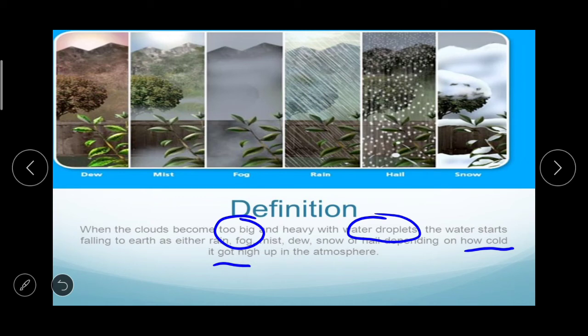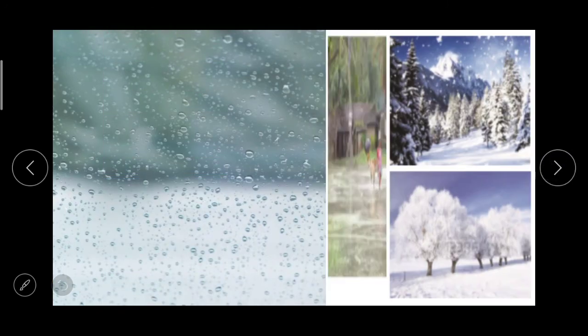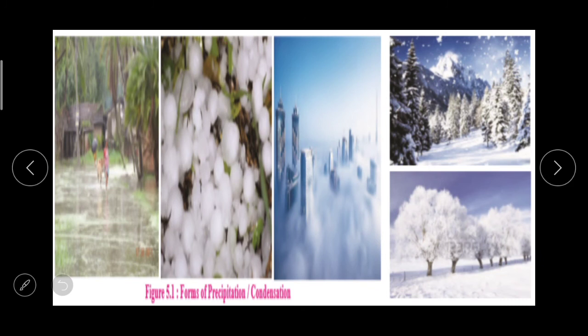So as the atmospheric conditions change, we see changes in the forms of condensation. Figure 5.1 in our textbook shows the forms of precipitation or condensation, depending on the atmospheric conditions.